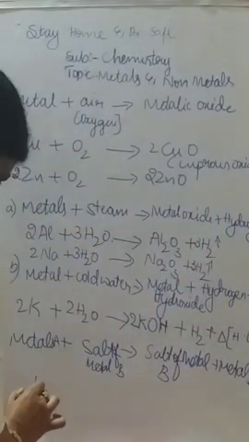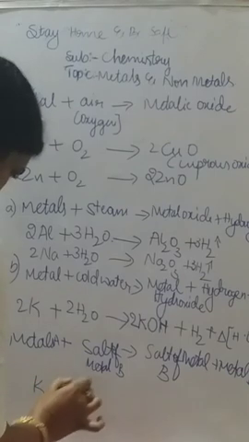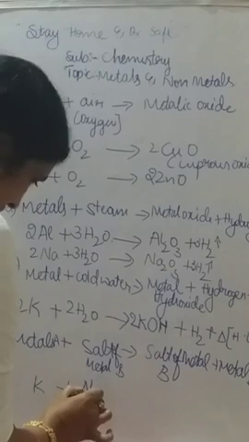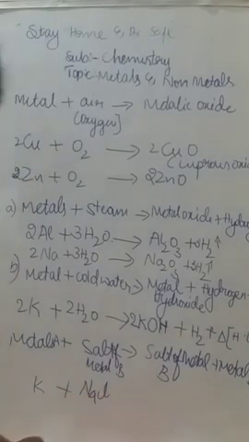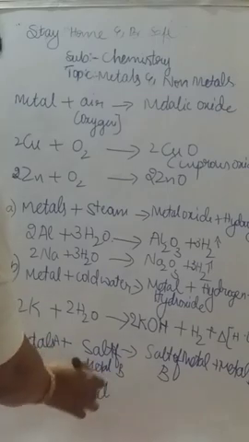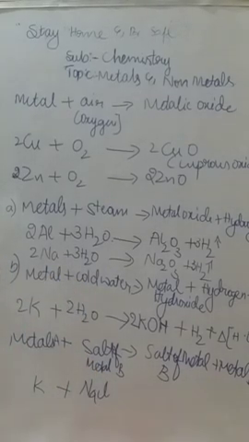Metal A, let us take potassium. Potassium reacts with the sodium chloride. Sodium is a metal B and its salt, that is sodium chloride, because I told you already, a compound containing a chlorine group, sulfate group, carbonate group and bicarbonate group, they are called as the salts, okay. Here chlorine we have taken, understood it is a salt.